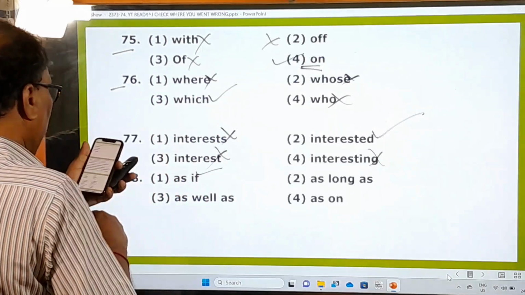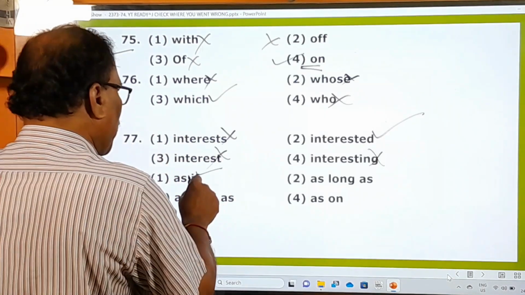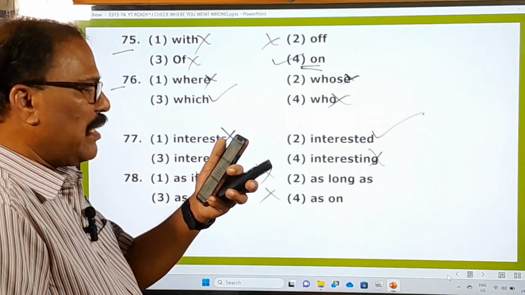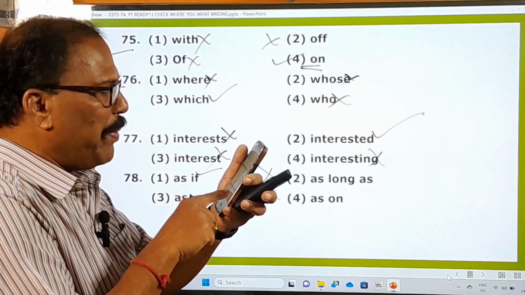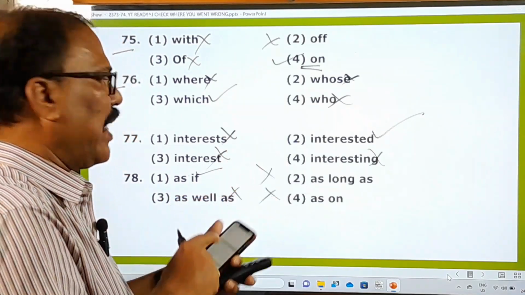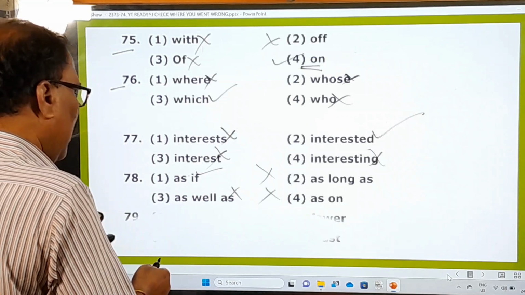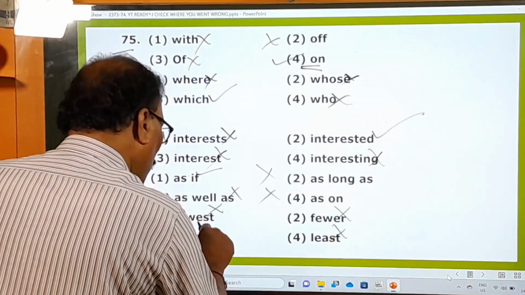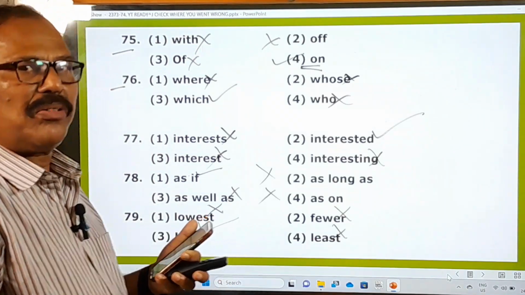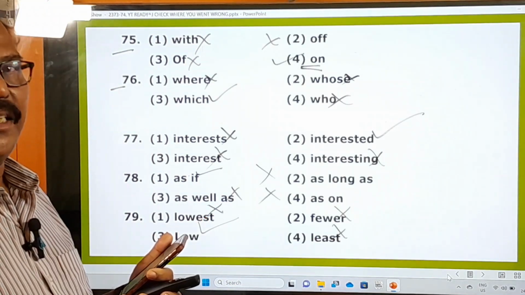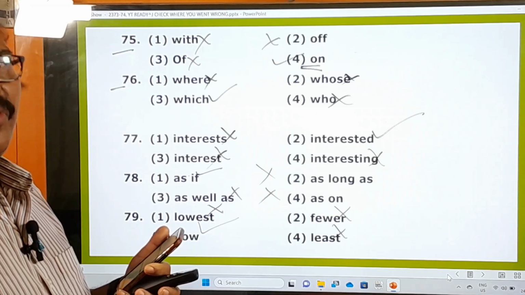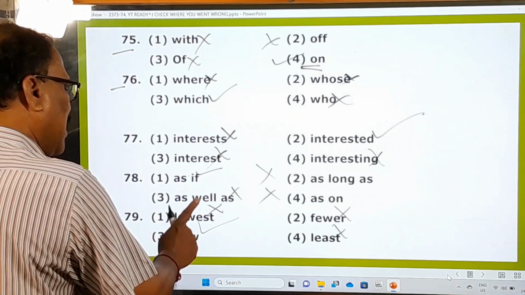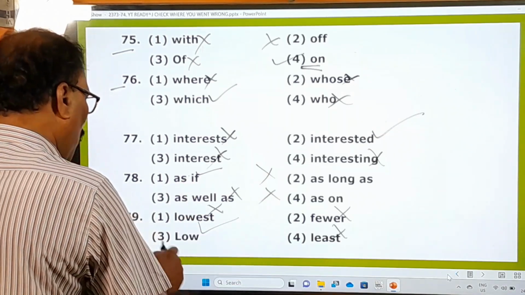As if, what is that? They are present in their food. So this first one is the right one. Second one, third one, fourth one are wrong. And here it appears that there will be more and more people who will take dash salt diet. Dash salt diet means what is that? Lowest salt diet, no. Fewer diet, no. Least, no. Low salt diet. You don't say lowest salt diet. You say only low salt diet. Low sugar, low BP, low something like that. You only use low but not lowest. Okay, that's why first one, second one, fourth one are wrong. Only the third one is the right one.